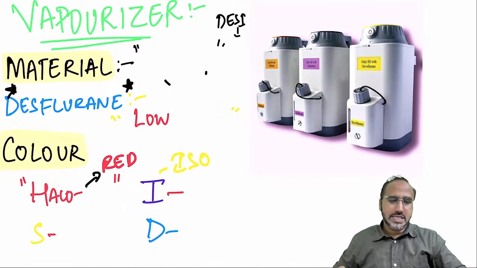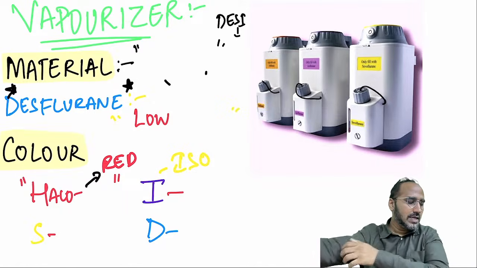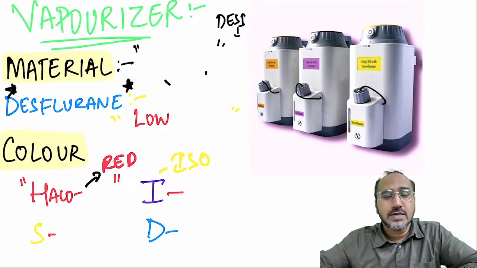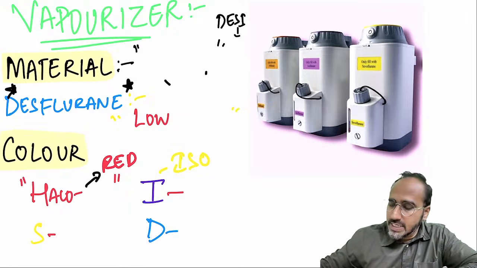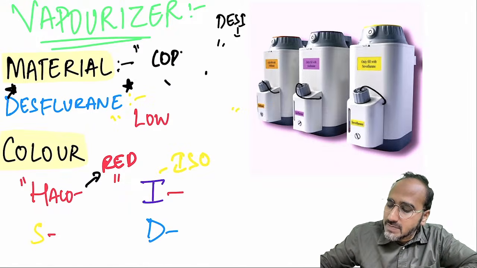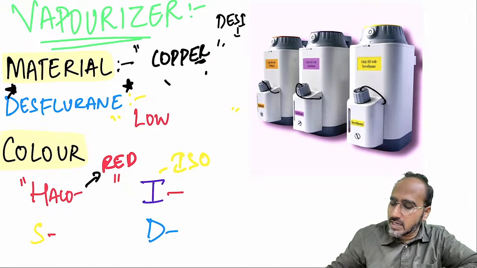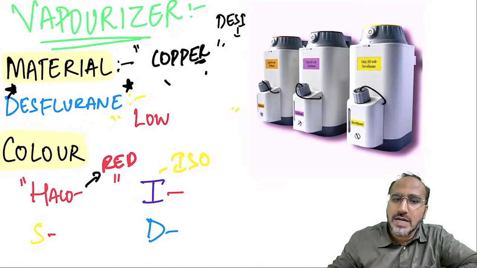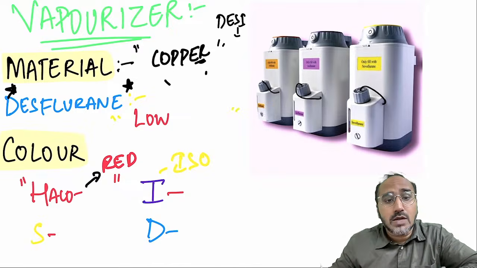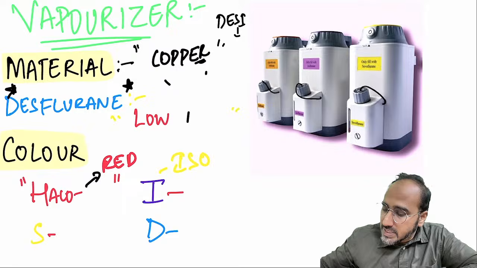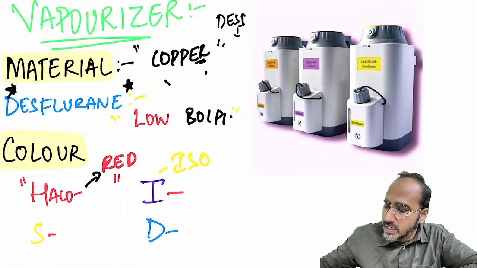Okay? Next, vaporizer. Vaporizer is a device that stores the liquid inhalational agent. What is the material by which the vaporizer is made? It is made of copper. Okay? All vaporizers are made of copper. But desflurane requires a special vaporizer. Why? Because it has a low boiling point. Okay, and it is a very costly vaporizer.